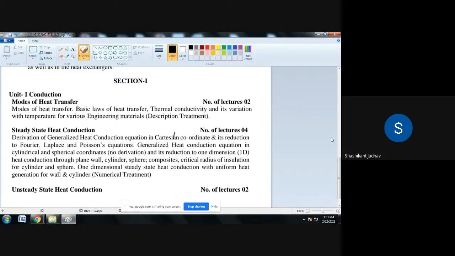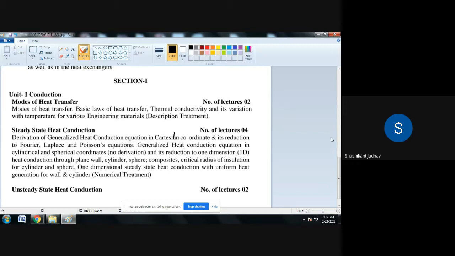plane wall, cylinder, sphere, composites. Full stop. Then write down critical radius of insulation for cylinder and sphere.